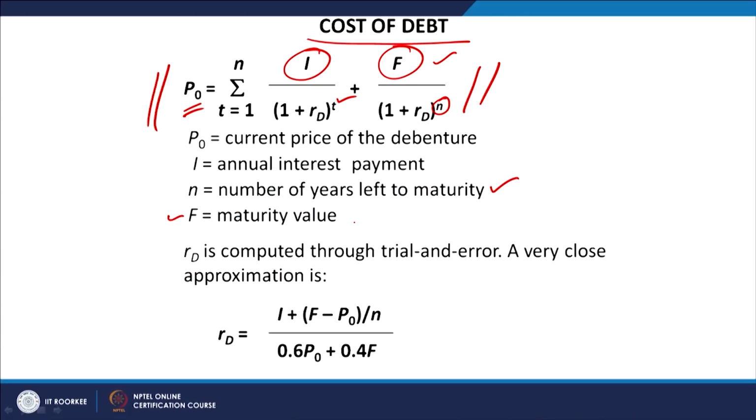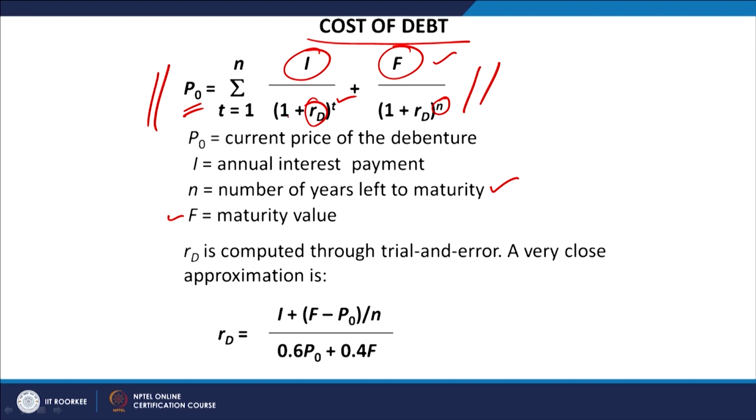So, you can say that your P0 is equal to, P0 is basically the current price of the debenture. In this case, we know the current price of the bond, and the interest which is payable is also explained: every year this much interest will be paid by the bond issuer, and this much amount will be available as the maturity value. So, we may not know what this RD is. RD is basically the interest rate, the 1 plus RD, basically a discount rate you can say,